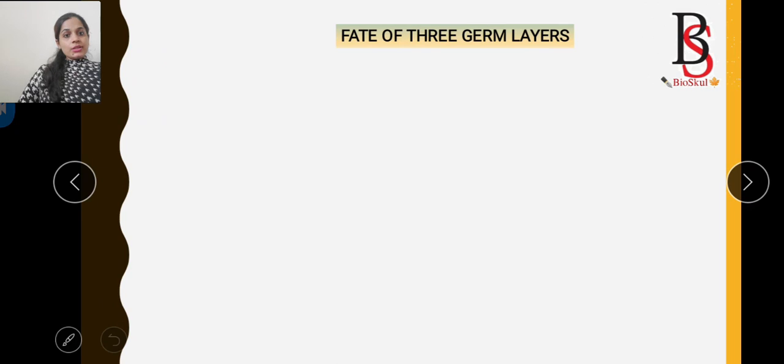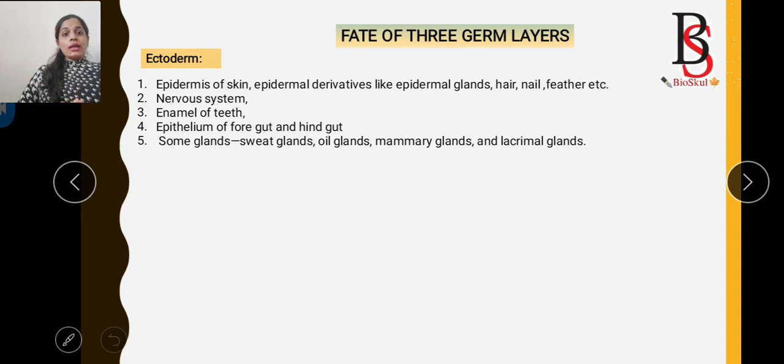The fate of the 3 germ layers. The first one is the ectoderm. The ectoderm later differentiates into the epidermis of skin, and epidermal derivatives like epidermal glands, hair, nails and feathers. It also differentiates into the nervous system, enamel of teeth, and epithelium of foregut and hindgut. Some glands like sweat glands, oil glands, mammary glands and lacrimal glands are also derived from ectoderm.